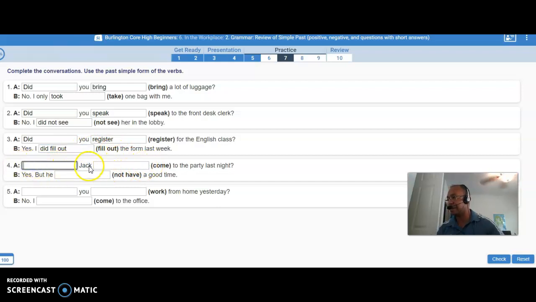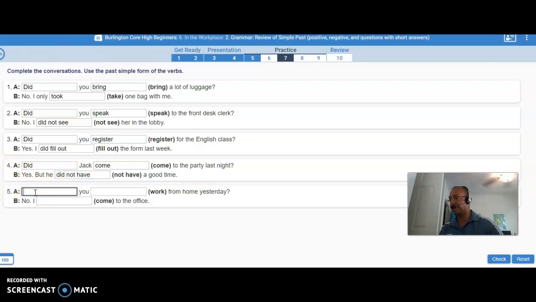Next one is, Jack come to the party last night? Did, capital, did Jack come or came? Come, right? Because you have did. Did you come to the party last night? Yes, but he didn't or did not have a good time.